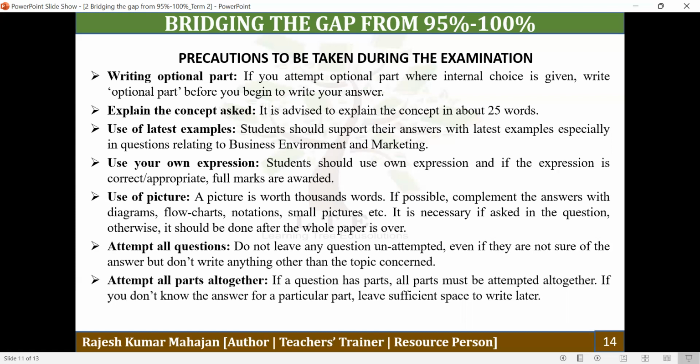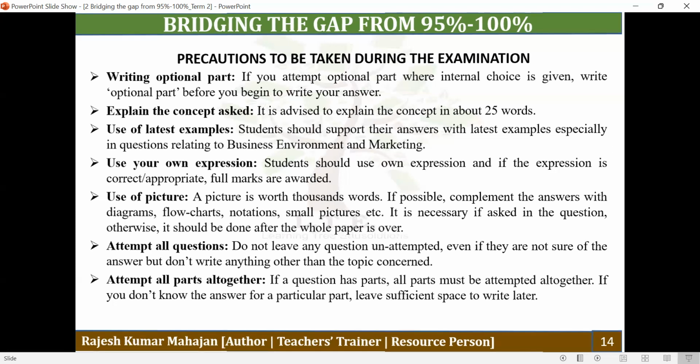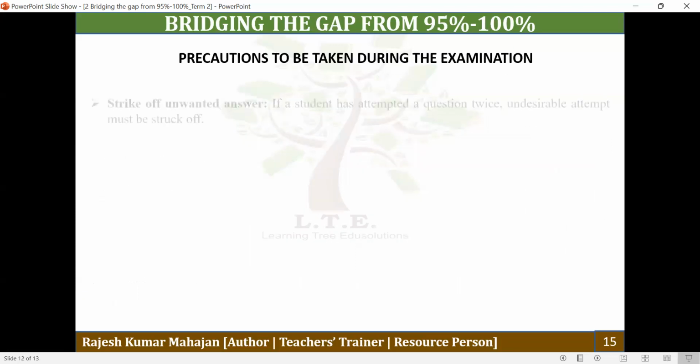And if a question has a certain number of parts, just like a question has 3 parts, and you know the answer for 1 or 2 parts, but you don't know the answer for some of the parts, then in that case you should leave sufficient space for the part you are not attempting. When you complete the paper, you come back to this question and then do the parts you had not attempted earlier. So all the parts of a question must be done all together.